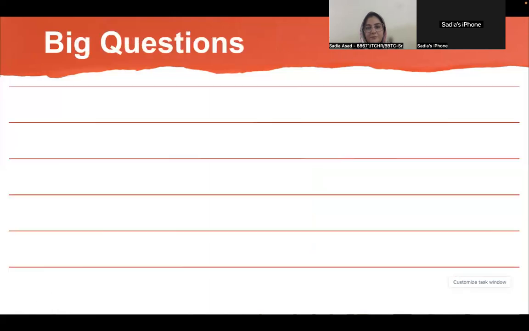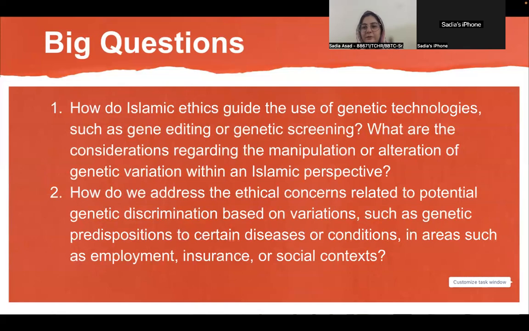So as we have discussed variation and adaptation, coming back to the big questions, what big questions are related with such concepts. Let's have a look at this big question: how do Islamic teachings guide the use of genetic technologies such as gene editing or genetic screening? What are the considerations regarding the manipulation or alteration of genetic variation within an Islamic perspective? So this question has two parts.